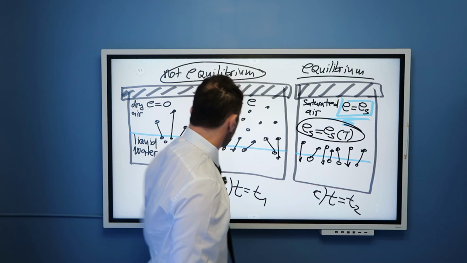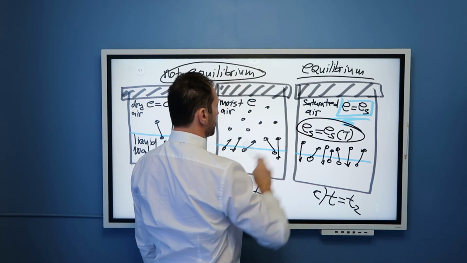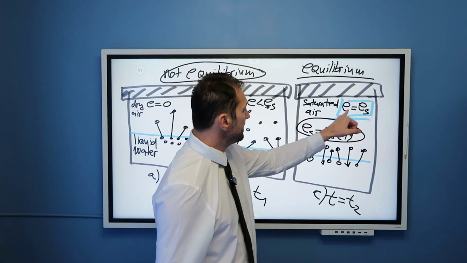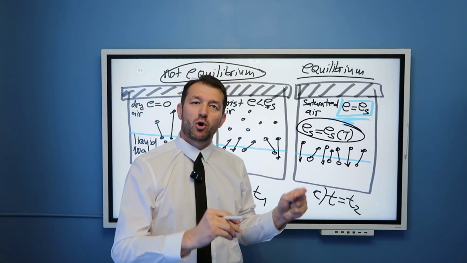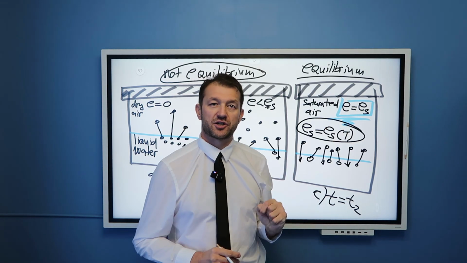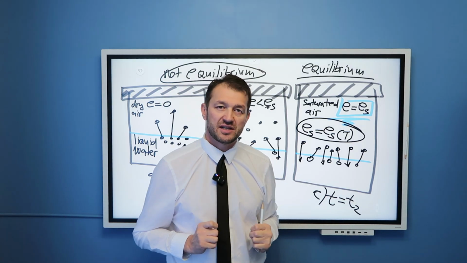Lastly, here E is 0, here E is less than ES, here E is less than ES, here E is ES. Is it possible for partial pressure of water vapor to exceed saturation pressure? Answer is yes, for very short transient periods.